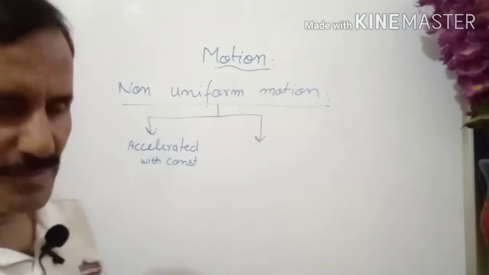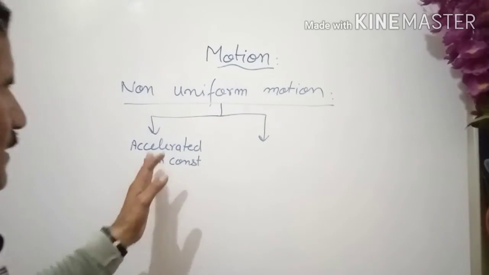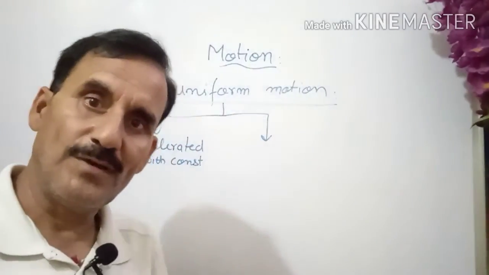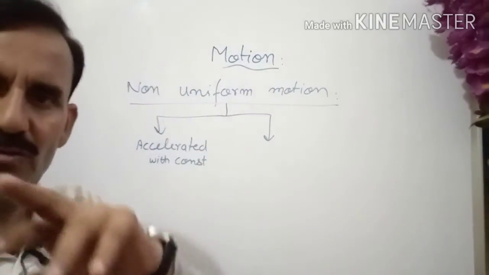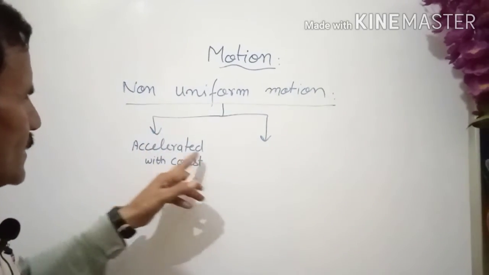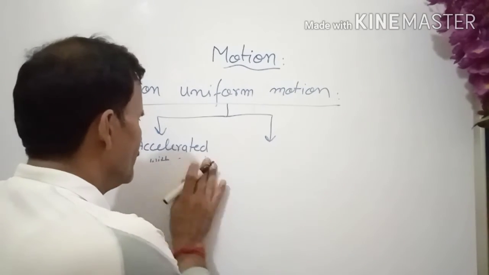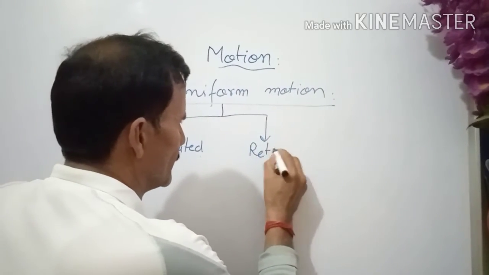Actually, changing acceleration is not in your course, so we are taking only constant acceleration. Acceleration should always be constant. Such type of non-uniform motion only you are going to study. So uniform acceleration can have two types, accelerated and, with acceleration constant, retarded.